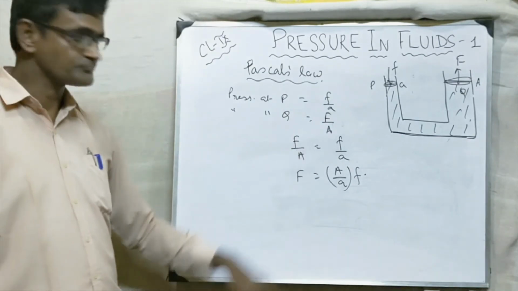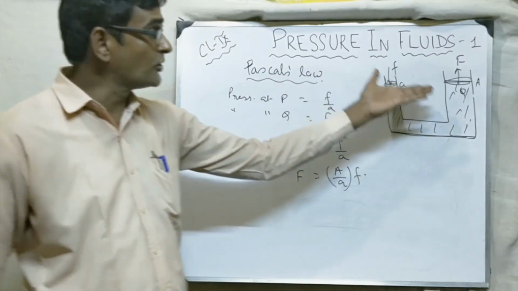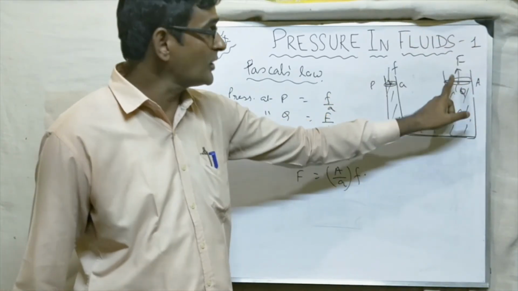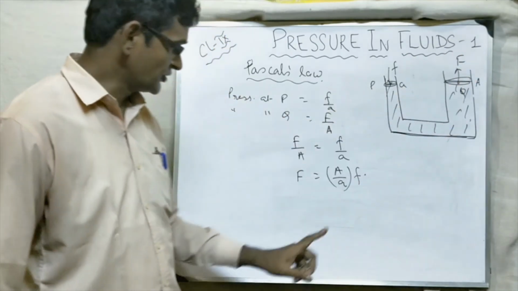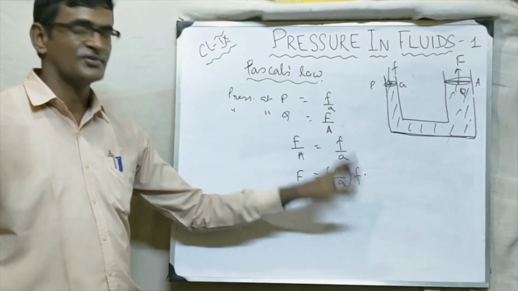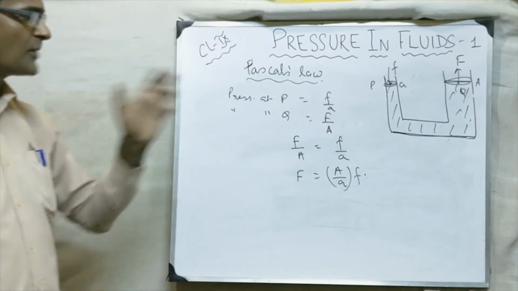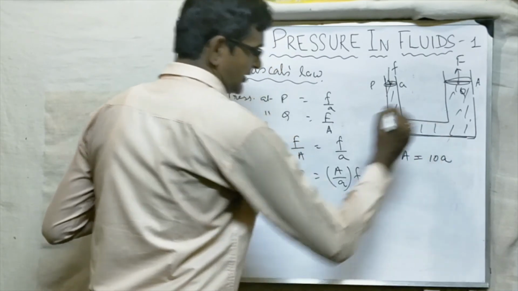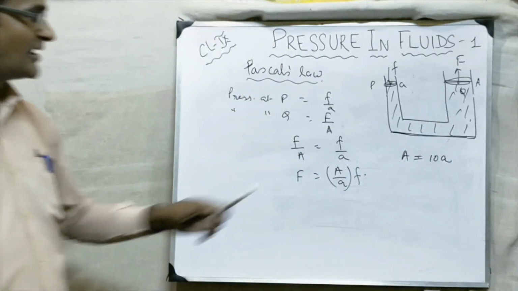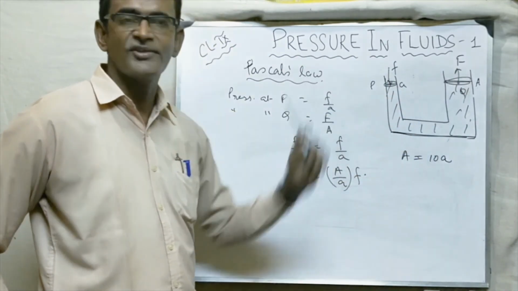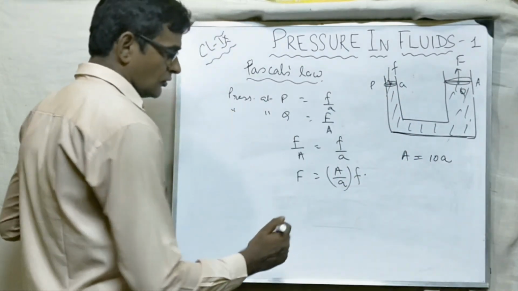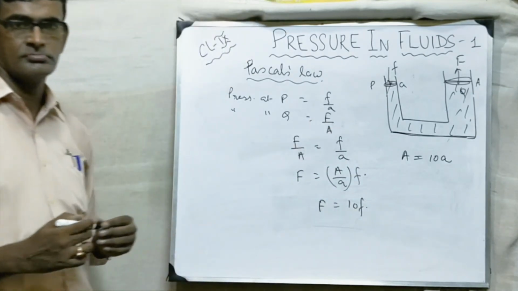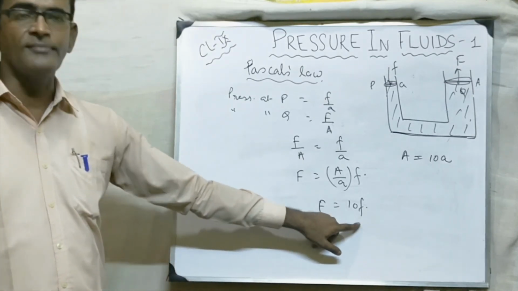Okay, simple. So this capital F, the force we are getting upward, what maximum force can it lift? How much force can it lift upward? That force is A by a times small f. Now suppose, let us assume that this larger area is 10 times the smaller area. So if you put it here, what will you get? Capital F is equal to 10 times small f.